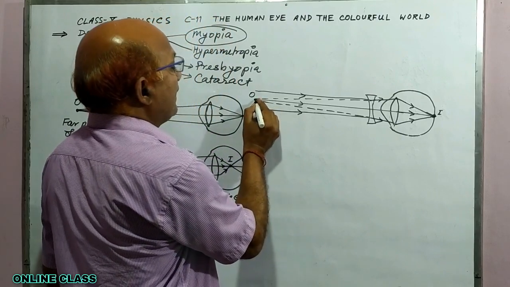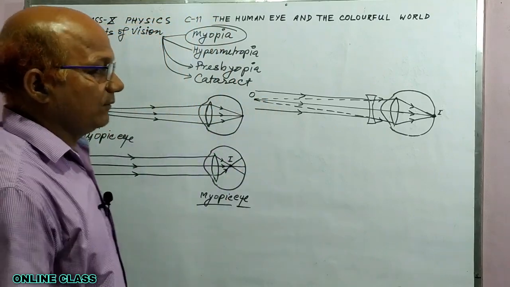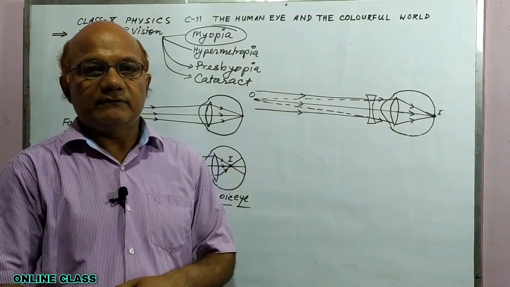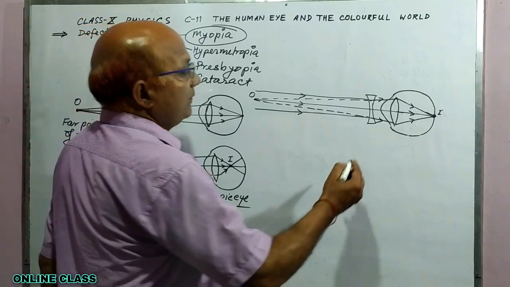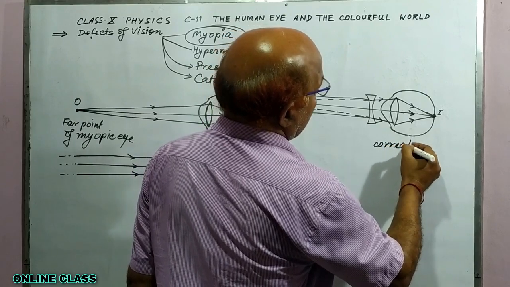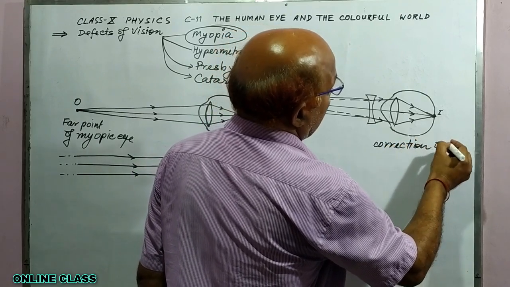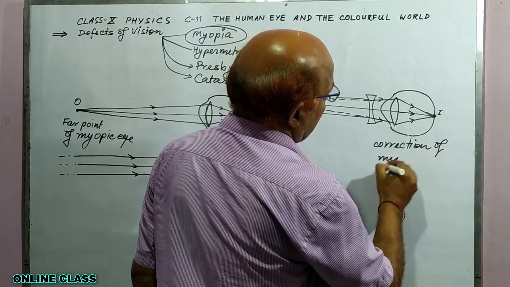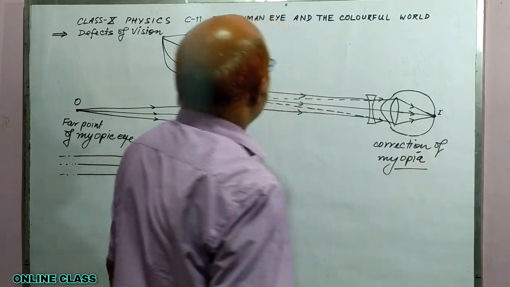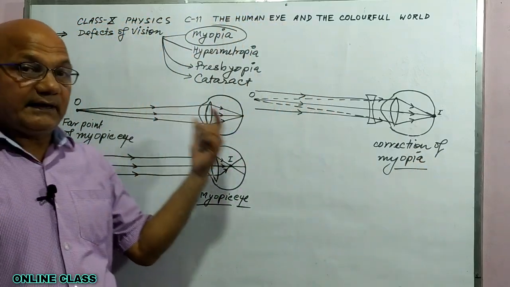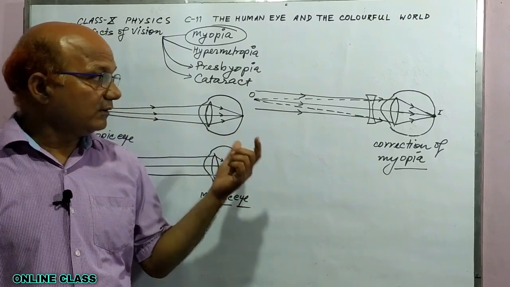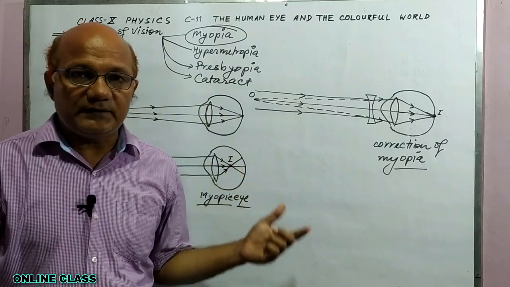This is the far point of the myopic eye. As you know, the far point of a normal eye is at infinity. So this is the correction of myopia. These diagrams are very important, and they can be asked in board examination also. So now you can take a screenshot of it.